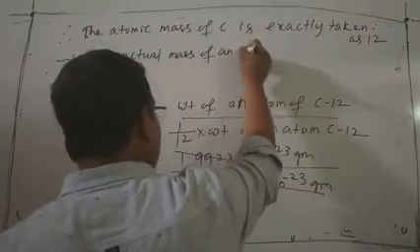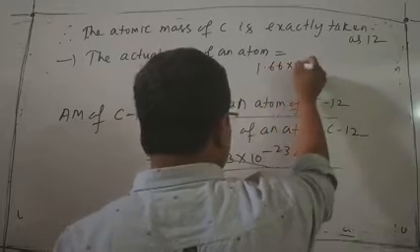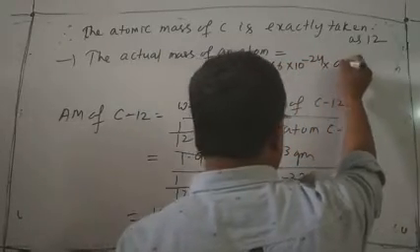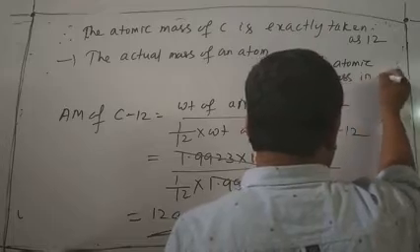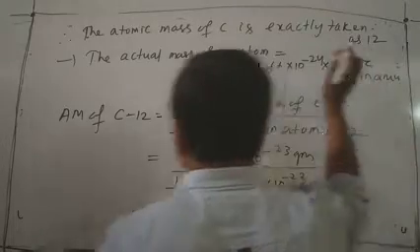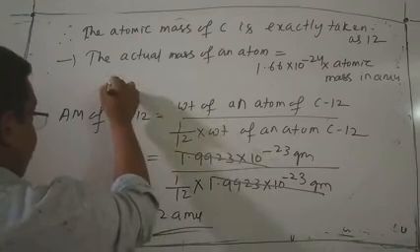The actual mass of an atom equals 1.66 into 10 to the minus 24 into atomic mass in amu. Already we discussed this for the oxygen atom.